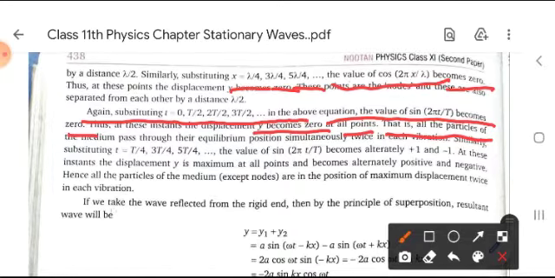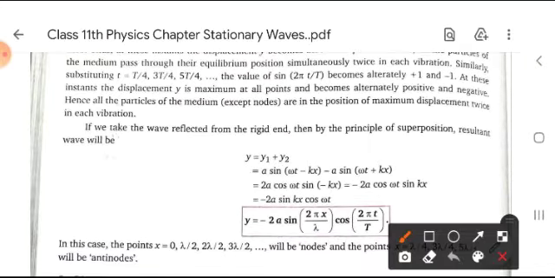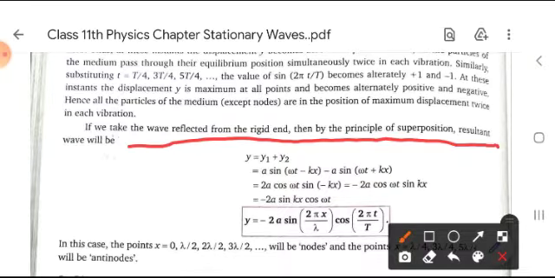So moving forward, if we take a wave reflected from the rigid end, then by the principle of superposition we get this equation. This is the superposition equation after reflection at a rigid end, which has the minus sign in the value of 2a. y is equal to minus 2a sin(2 pi x by lambda) cos(2 pi t upon T).